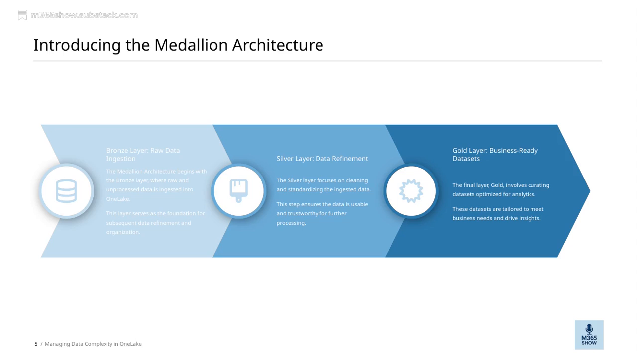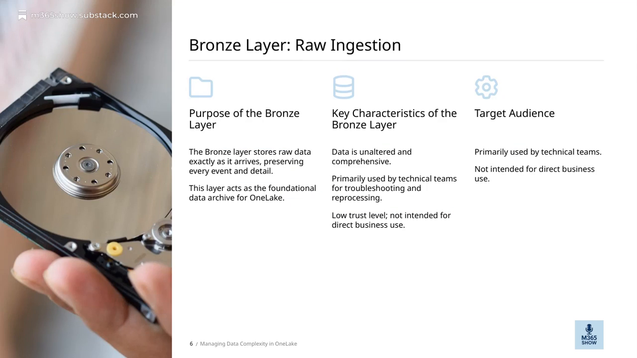Without this initial step, there's no data to refine or curate. It's the starting point that supports all subsequent data refinement and organization efforts. Together, these layers form a comprehensive approach to managing data complexity, ensuring we have reliable, usable, and insightful datasets at every stage. Now, let's take a closer look at the bronze layer, which is all about raw ingestion.